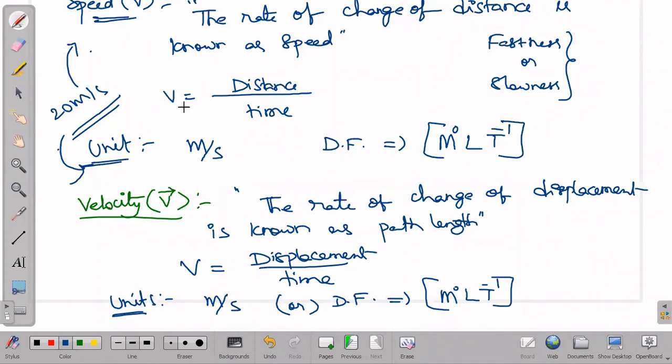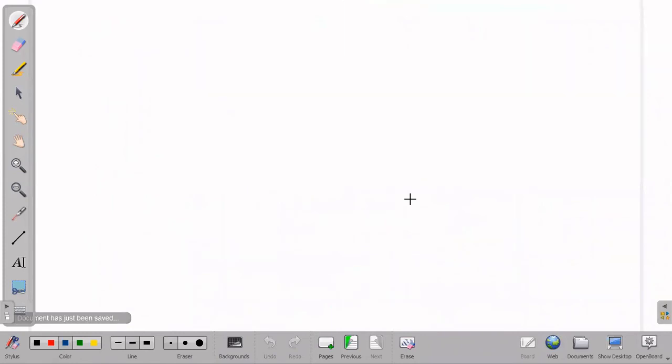And here we will have a number of sub definitions that we will see in the next page. Suppose a person is traveling in different instances, then it comes with one more physical quantity called average speed.